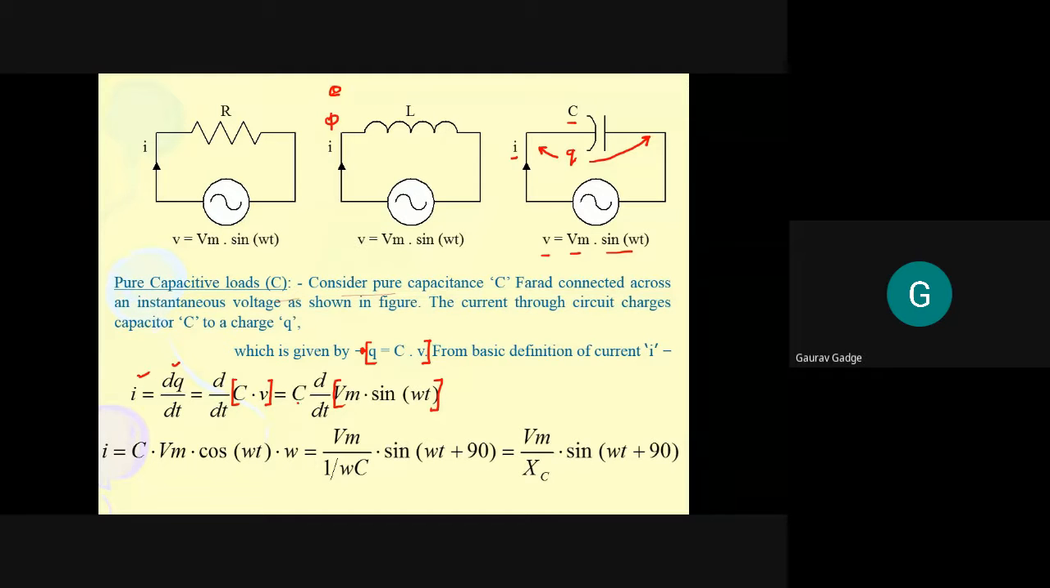I just took this constant C away from the d/dt, because I is equal to dq/dt and q is equal to C into v. Since C is constant, it is C into d/dt of v, and v is Vm sin ωt. So I have to differentiate this term with respect to t. Therefore I is equal to C, the capacitance, into Vm, the maximum voltage, again constant, into the derivative of sin ωt, which is cos ωt.